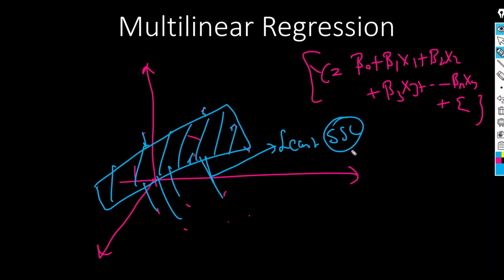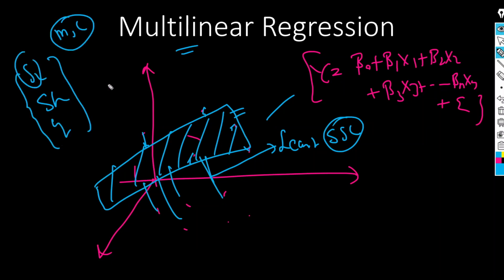It means least square error. So the math is same, right? But here we use the plane instead of line. All the things are same, like same sklearn library, same gradient descent, same stats library, we use the same thing. Same method we can also use for the multilinear regression model.